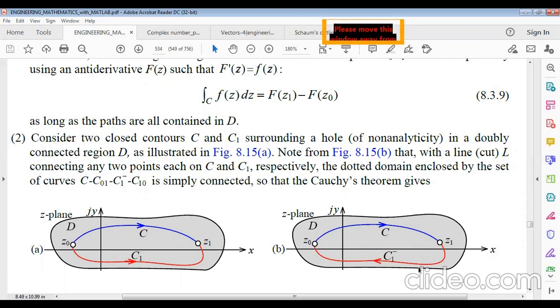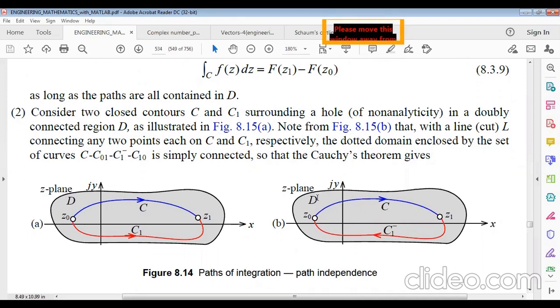So with a line or cut L connecting any two points, each on C and C1 respectively, the domain enclosed by the set of curves C1 minus C01 and the conjugate of C1 minus C10, as 0,1 and 1,0 are opposite, is simply connected. So Cauchy's theorem gives...